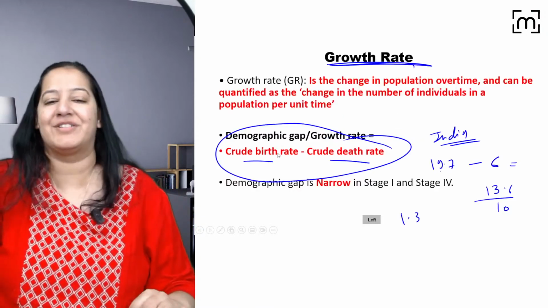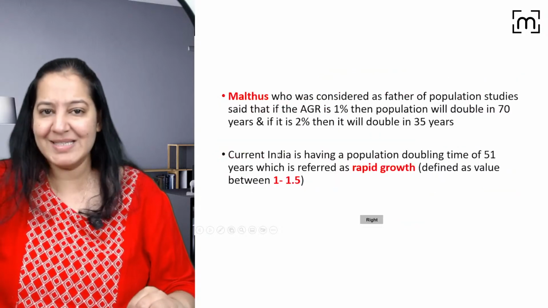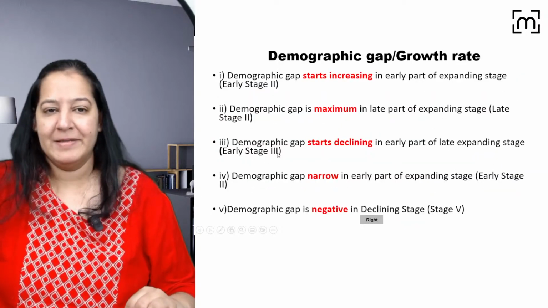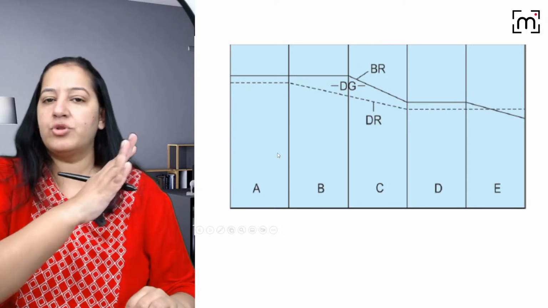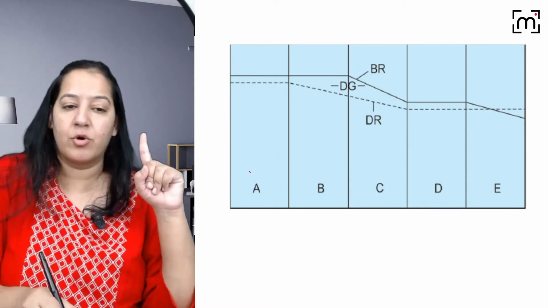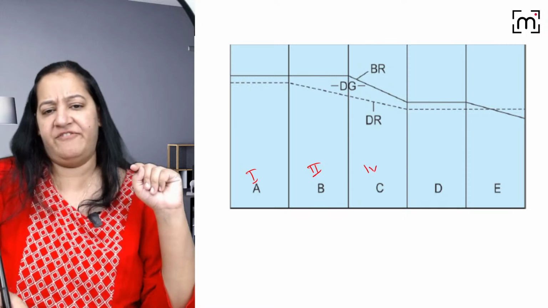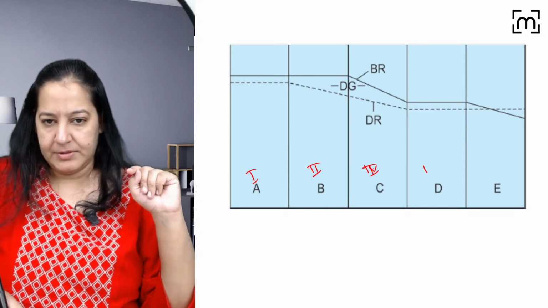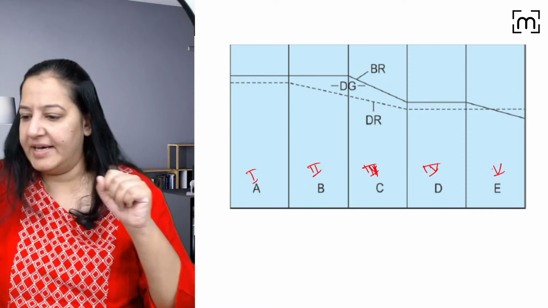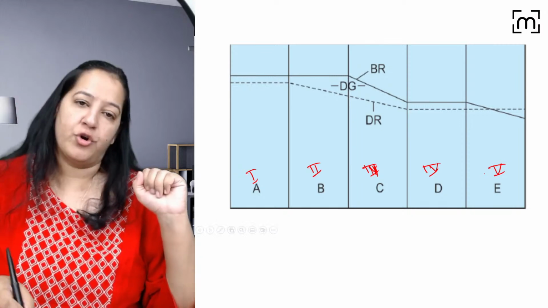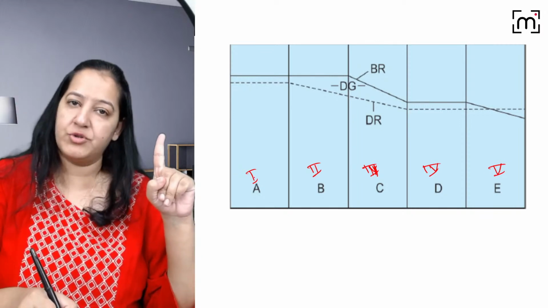Give me a thumbs up if you got it. Yes, the growth rate is there. Okay? So can you tell me the growth rate in all 5 phases? Let's talk about the growth rate in all 5 phases. So who will tell me? Gajanan, Ayush, Roshni, in phase 1, what is the growth rate?